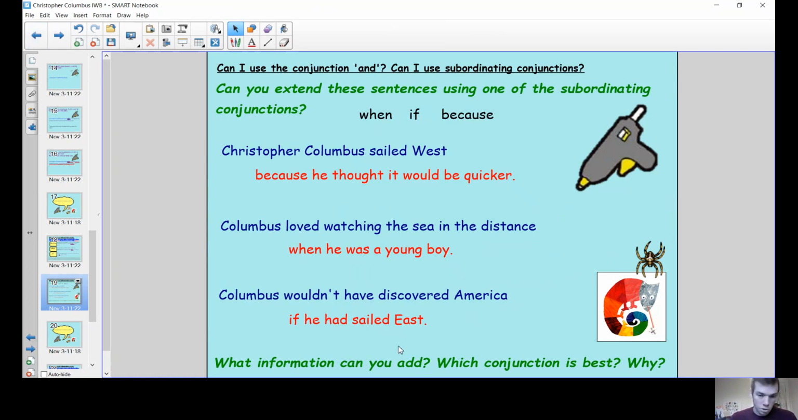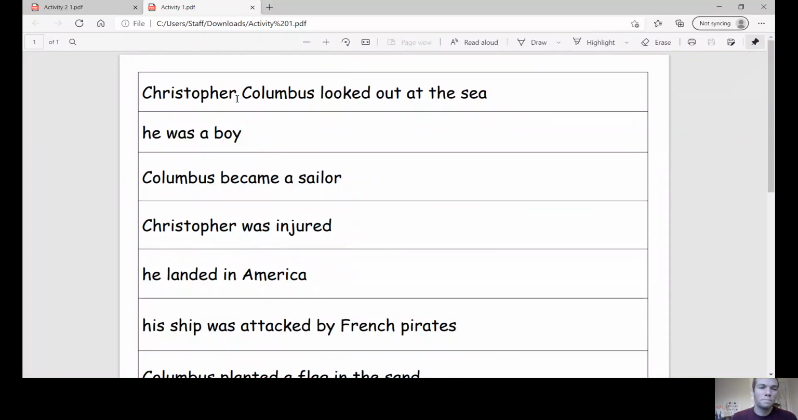Okay, so your activities today are the same as they have been the last few days. Let's see if I can share something different with you just to see what the activities look like. There's my screen, there it is. Okay, so activity 1 shows us lots of different clauses and you need to join them with the word "when" or the word "if" or the word "because". When you've joined them, then you write that sentence down.